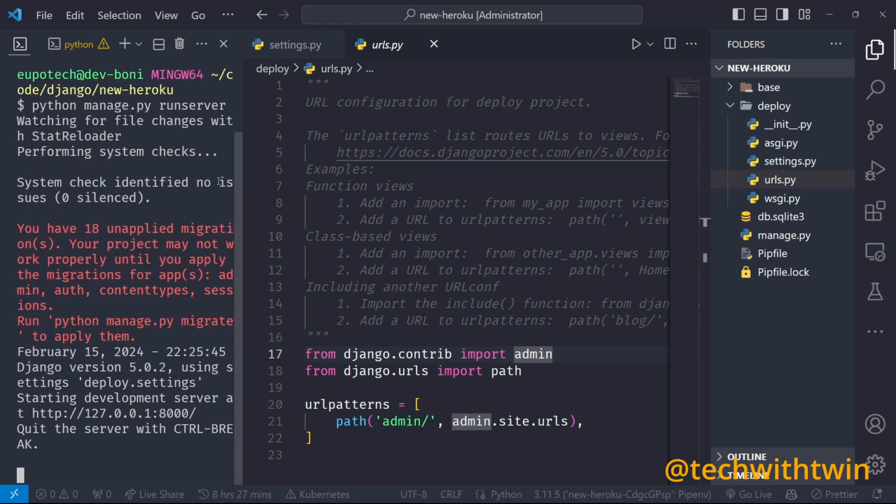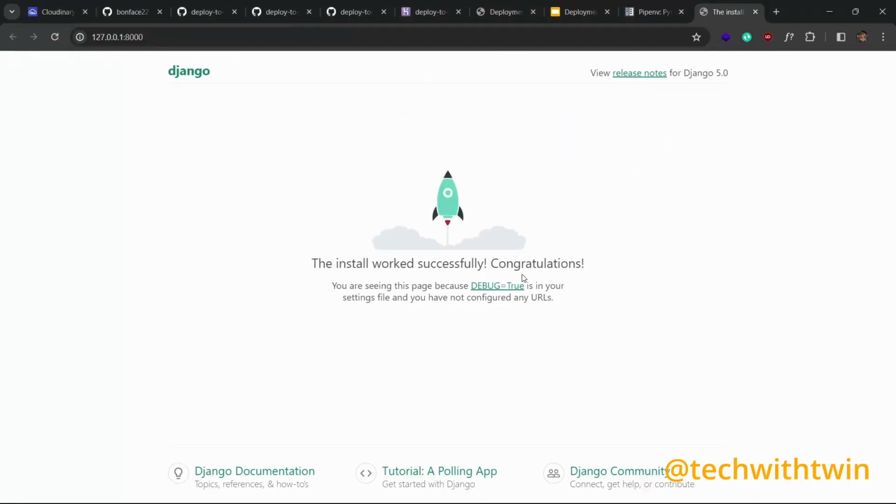You can see we have an error here because we have not run the migrations, but don't worry about that yet. And then you can see our Django application has been created successfully.